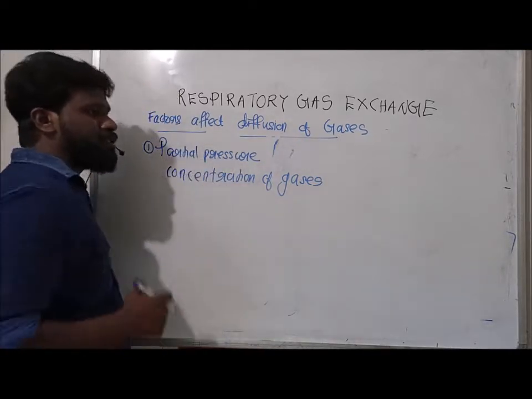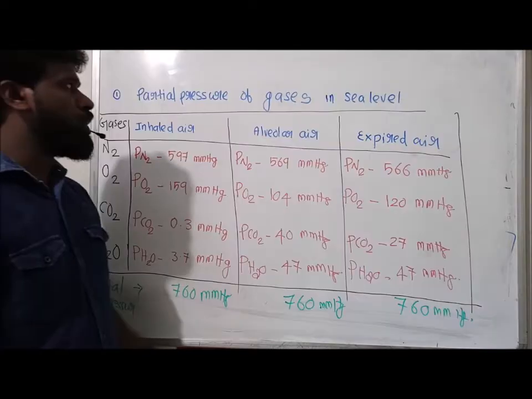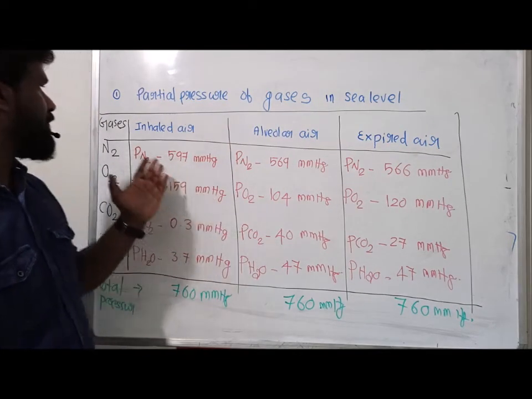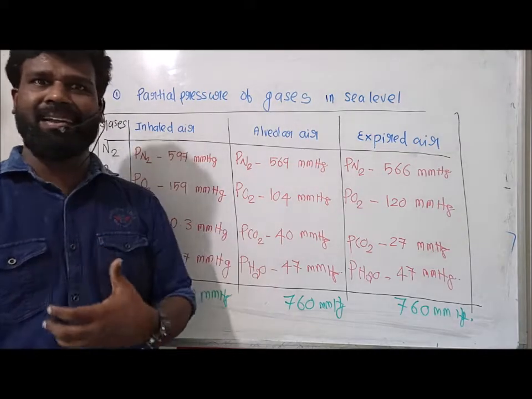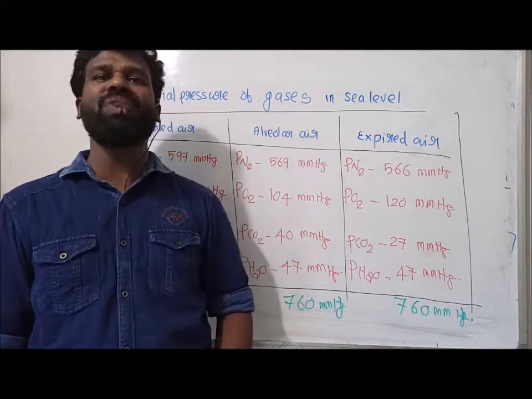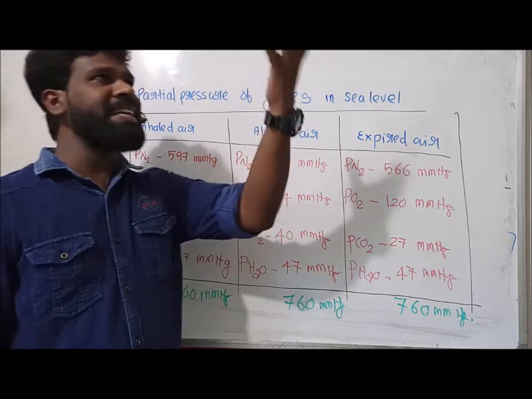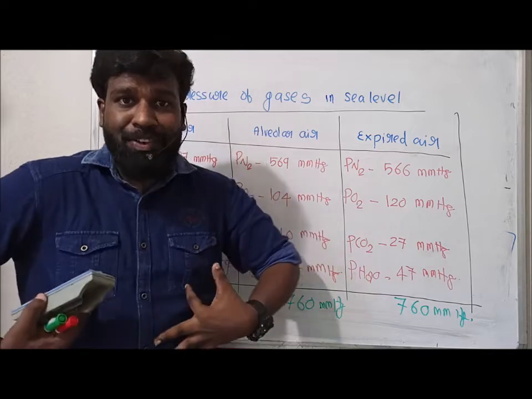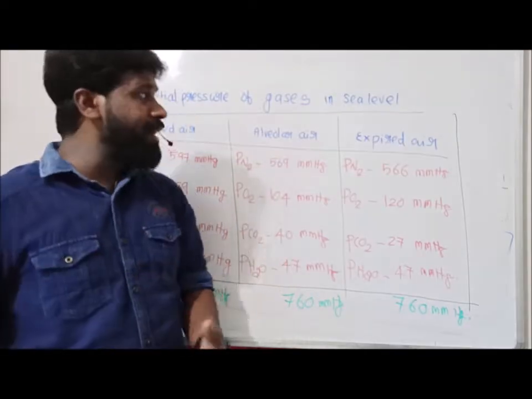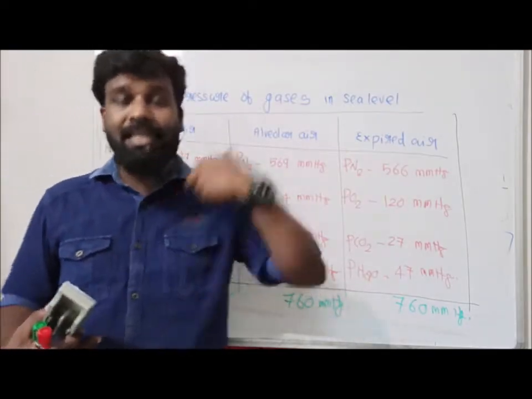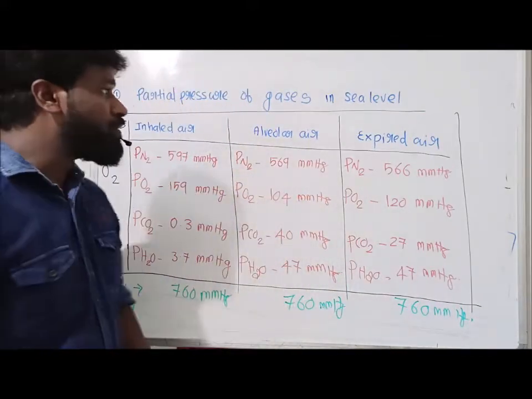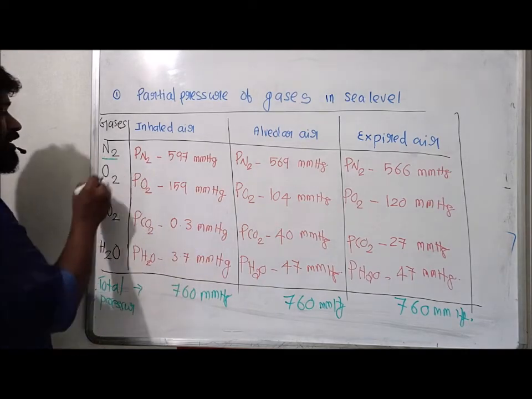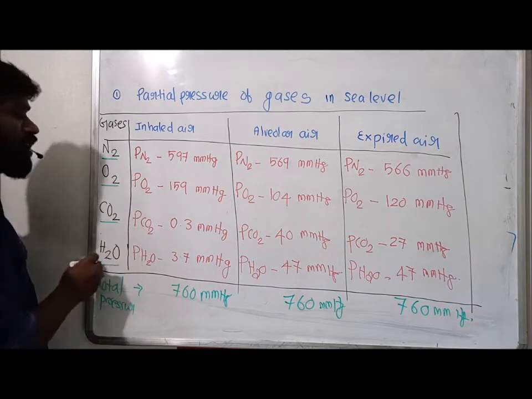Now the different partial pressures of respiratory gases at sea level: the partial pressure of gases in inhaled air, which means the atmospheric air we inhale, the partial pressure of gases in alveolar air, and the partial pressure of gases in exhaled air. These include the partial pressures of nitrogen, oxygen, carbon dioxide and water vapor.